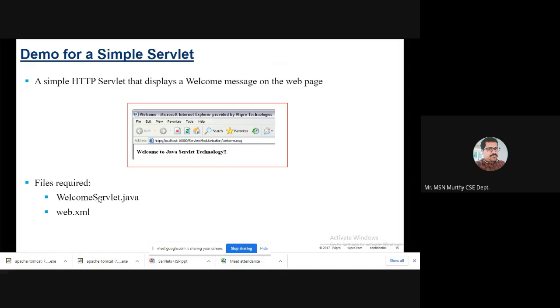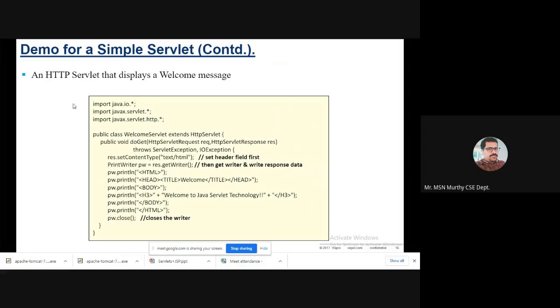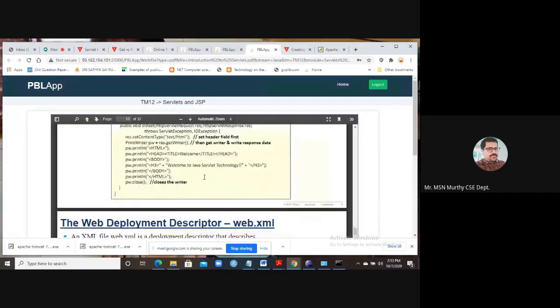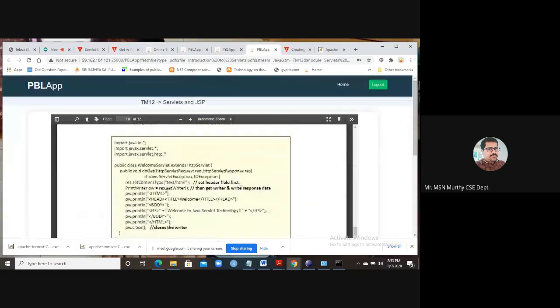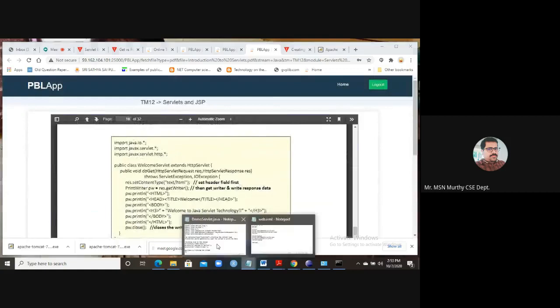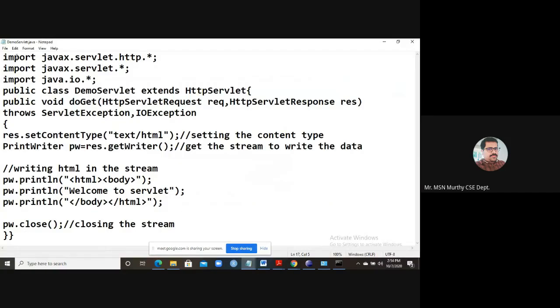Now I want to tell you, if you want to write a servlet program, what you are required to write. You have to create two files. One file is your Java file, that is the servlet file. The other file is web.xml, which contains the information about your Java servlet file. Okay, let us see. This is an example of a servlet program. This is a demo servlet program.